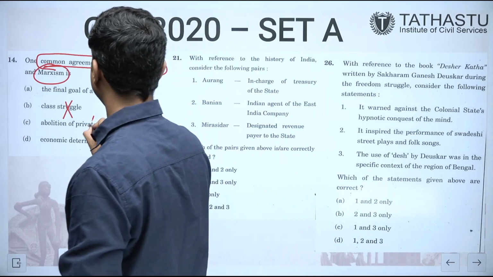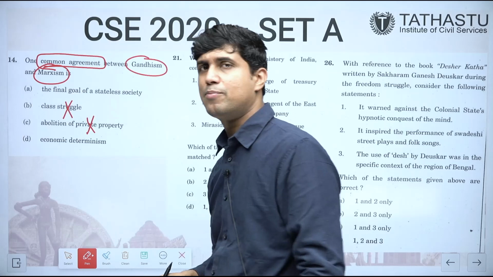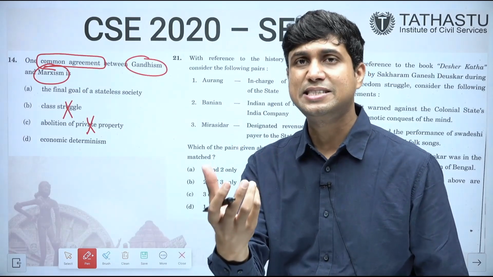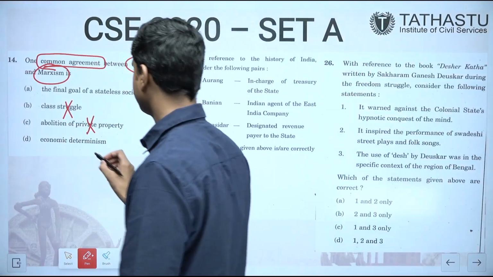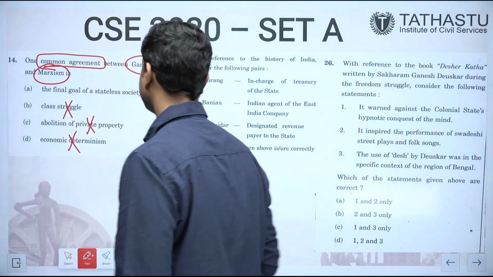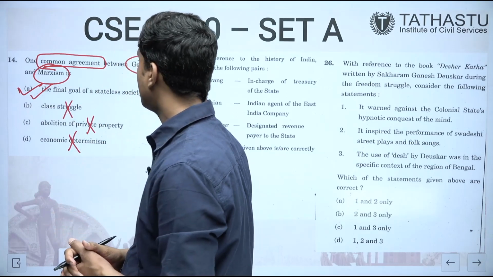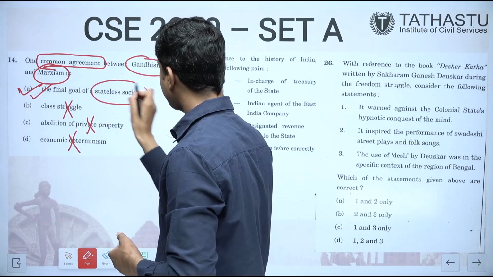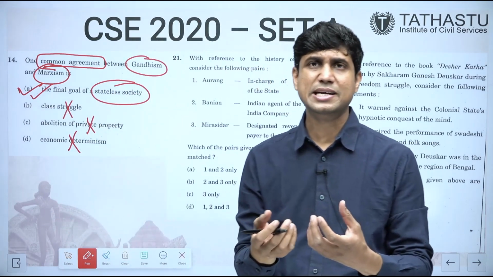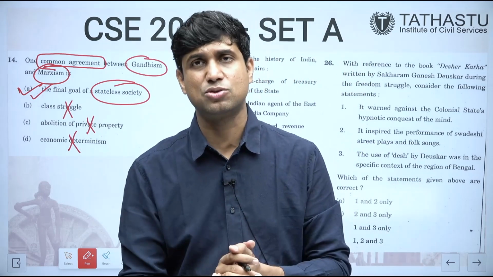Abolition of private property. No, Gandhi ji did not advocate for abolition of private property. Rather, his model was the trusteeship model. So it cannot be abolition. Economic determinism. No. So what is the correct choice? A. The final goal of a stateless society. Marx was definitely for a stateless society, and Gandhi ji was also for a stateless society.